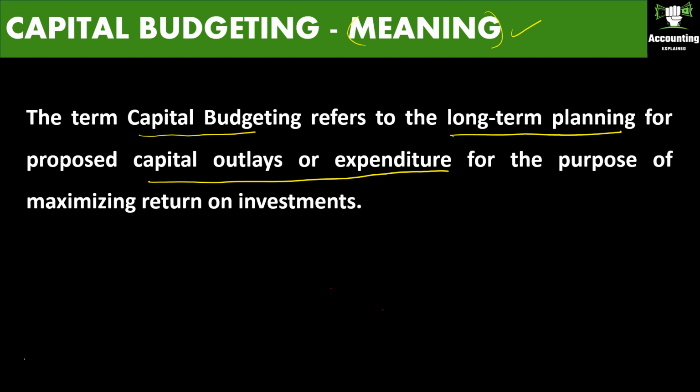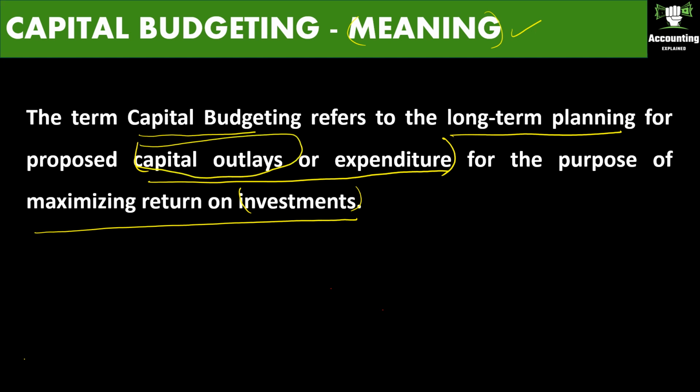So we are going to plan this for a long period for some capital outlay or expenditure for the purpose of maximizing return on investment. Investment here is this capital outlay or the expenditure which we are going to spend for that investment.